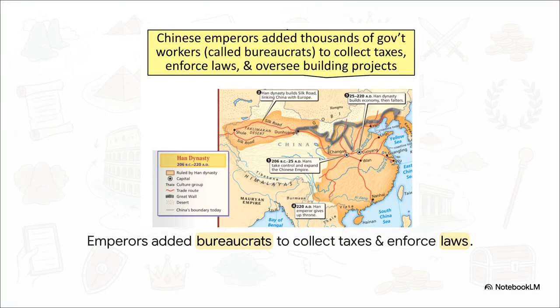To make sure they maintained peace and held on to that mandate of heaven, the Han Dynasty built an incredibly advanced government. They hired thousands of government workers, known as bureaucrats. This massive administrative engine was absolutely essential. It collected taxes, enforced laws across a sprawling territory, and oversaw massive public building projects.